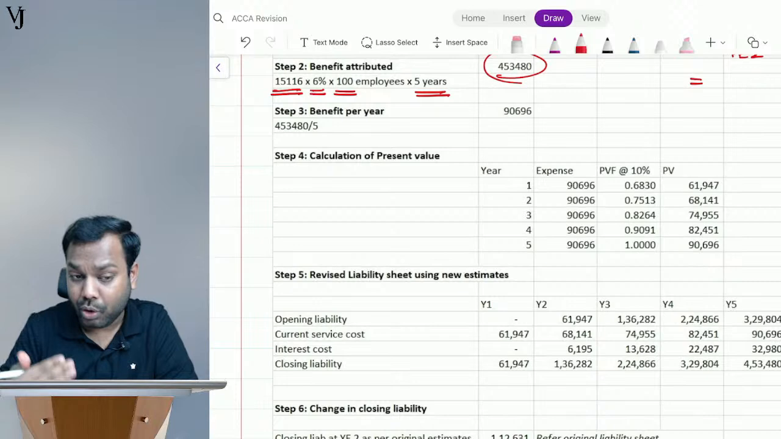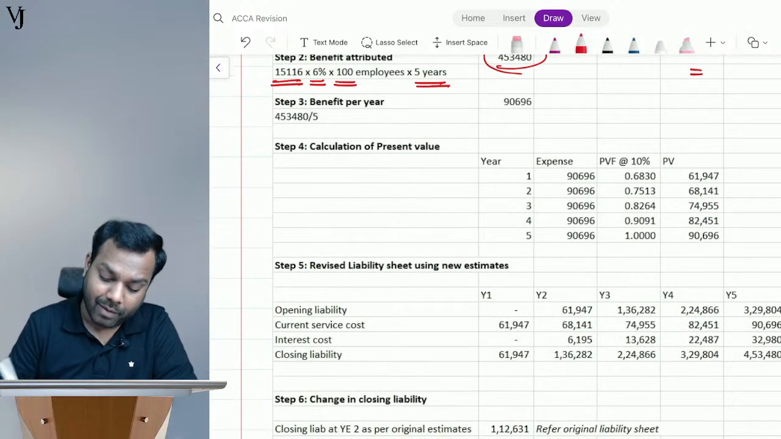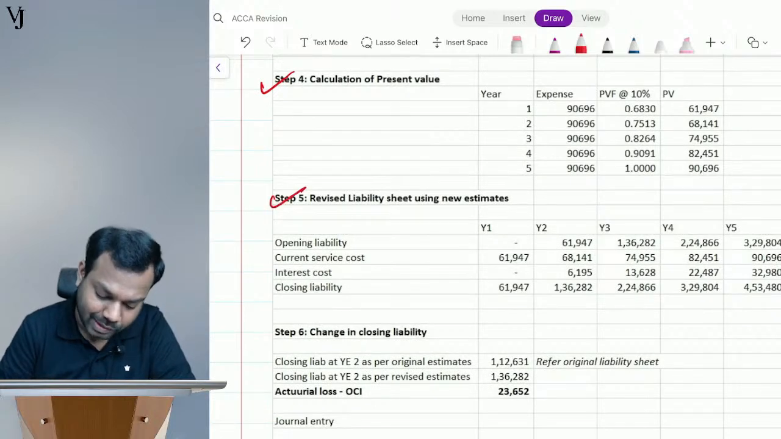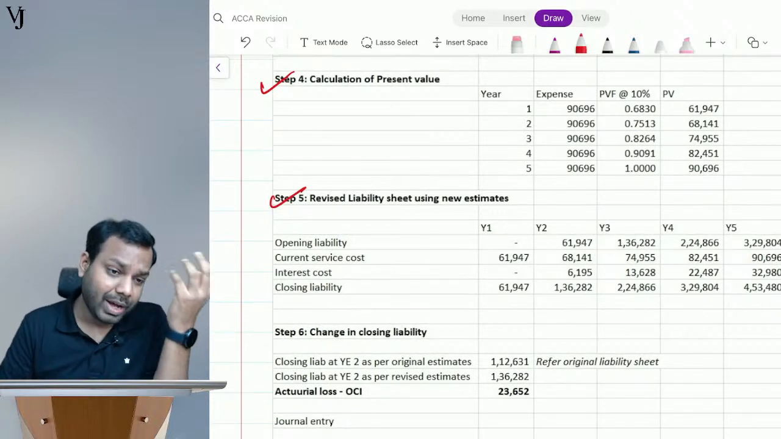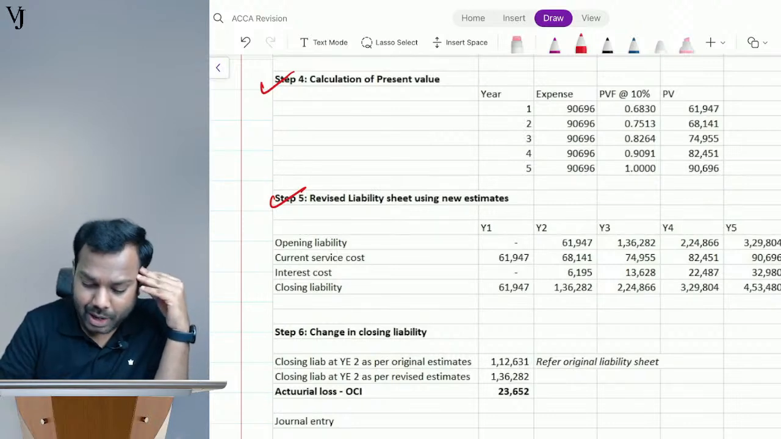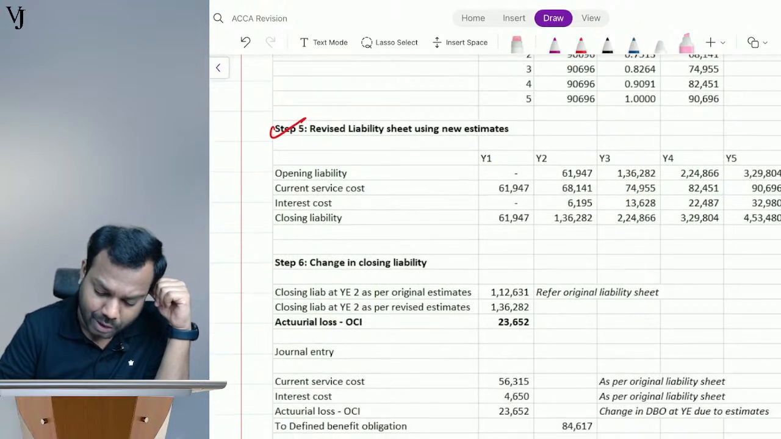Now what will I do? I will repeat the same steps again. I will calculate the present value, which you are sure about now. I will calculate the revised liability sheet. Now tell me, where are we standing? We are standing at year end 2. Tell me what is the closing liability at year end 2 as per the revised schedule?